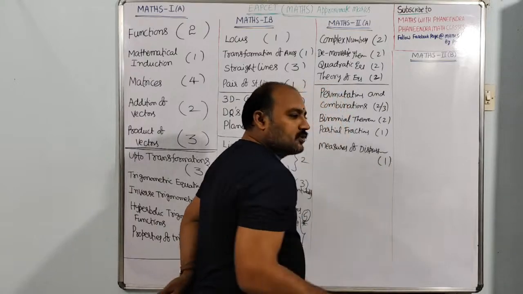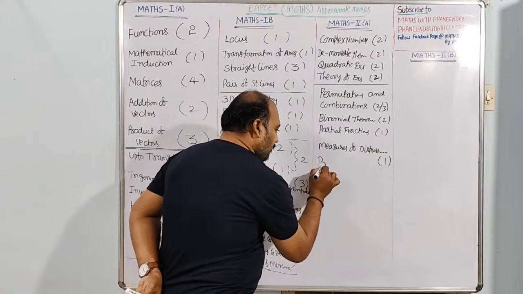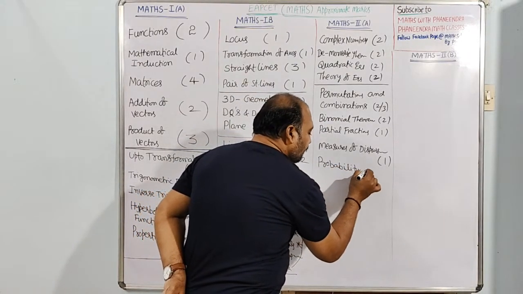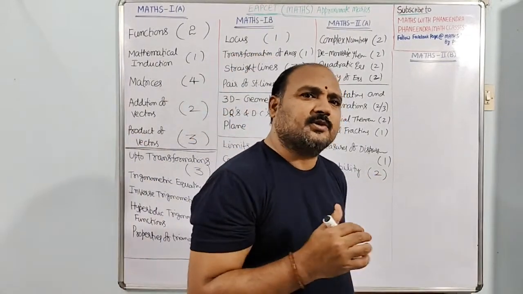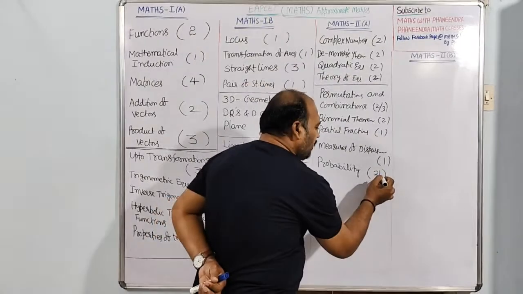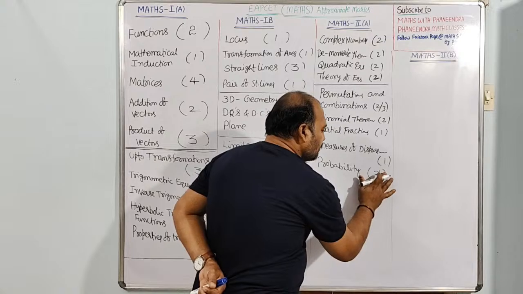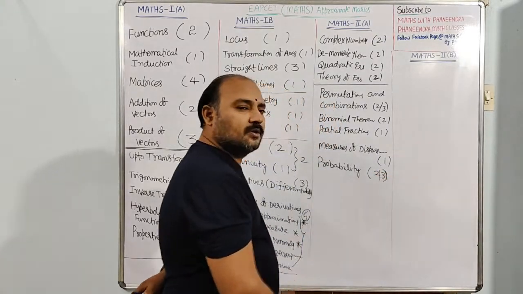Measures of dispersion is also 1 question. Next, probability we have. Probability, minimum 2 questions or 3 questions we can expect. We can increase 1 question also here. Either 2 or 3 questions, dear students.